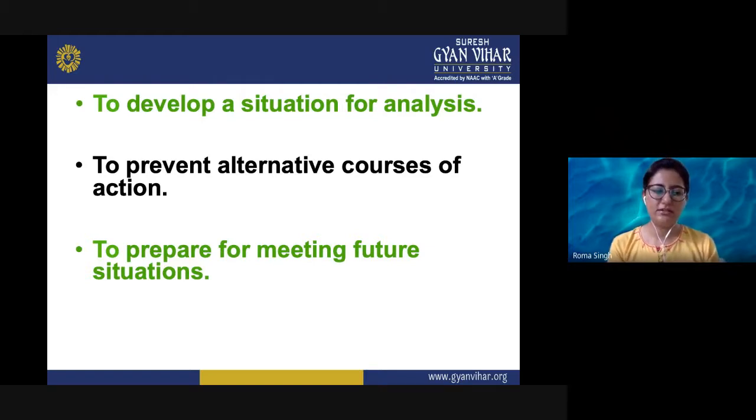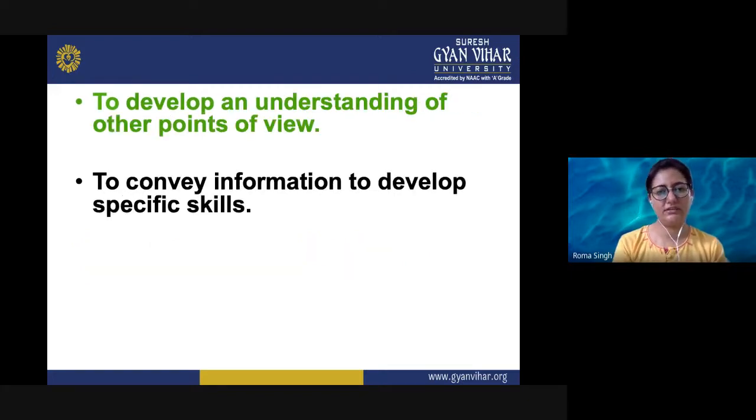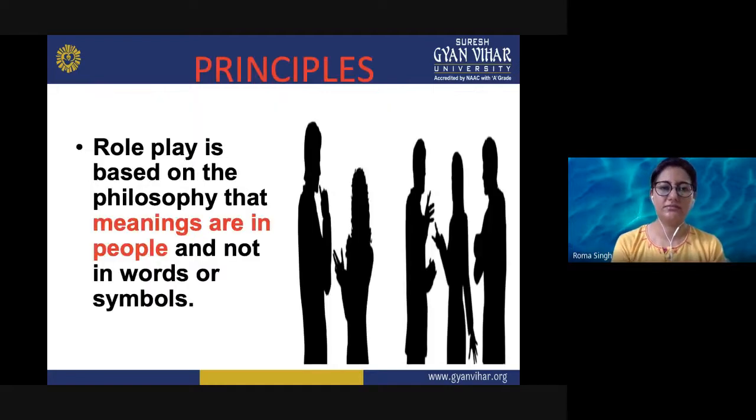So participants here might be playing a role similar to their own, or one which they need to play in future, or they could play the opposite part of the conversation or interaction. So both options provide the possibility of significant learning. It develops an understanding of other points of view. It conveys information to develop specific skills.